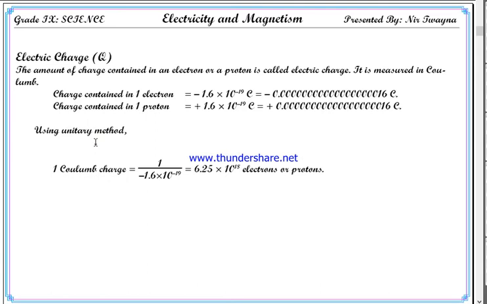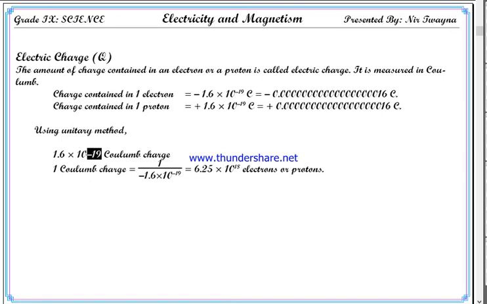We know that in case of proton, 1.6 into 10 to the power minus 19 coulomb charge is equal to 1 proton, or electron.